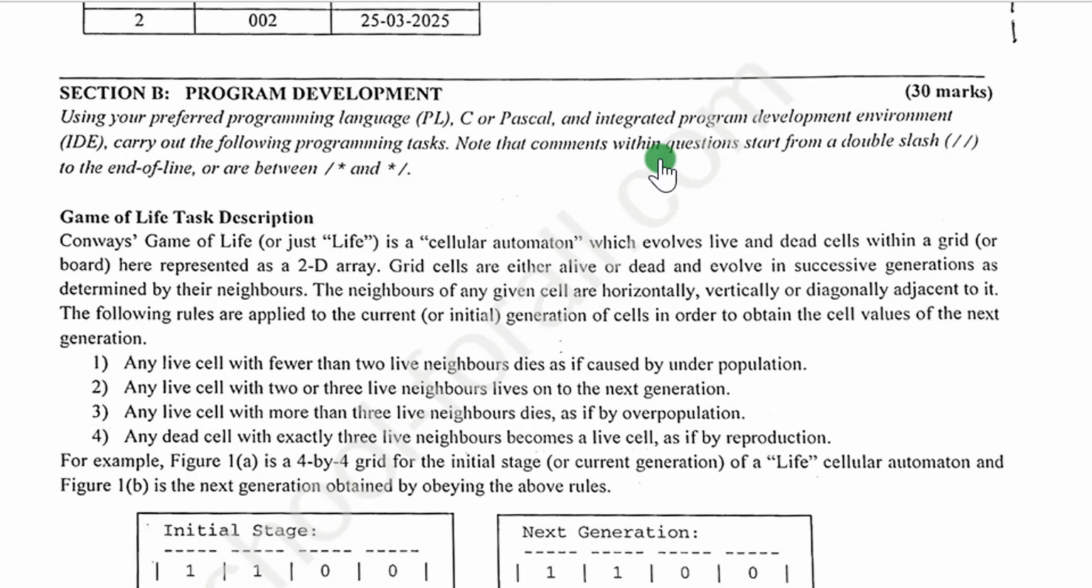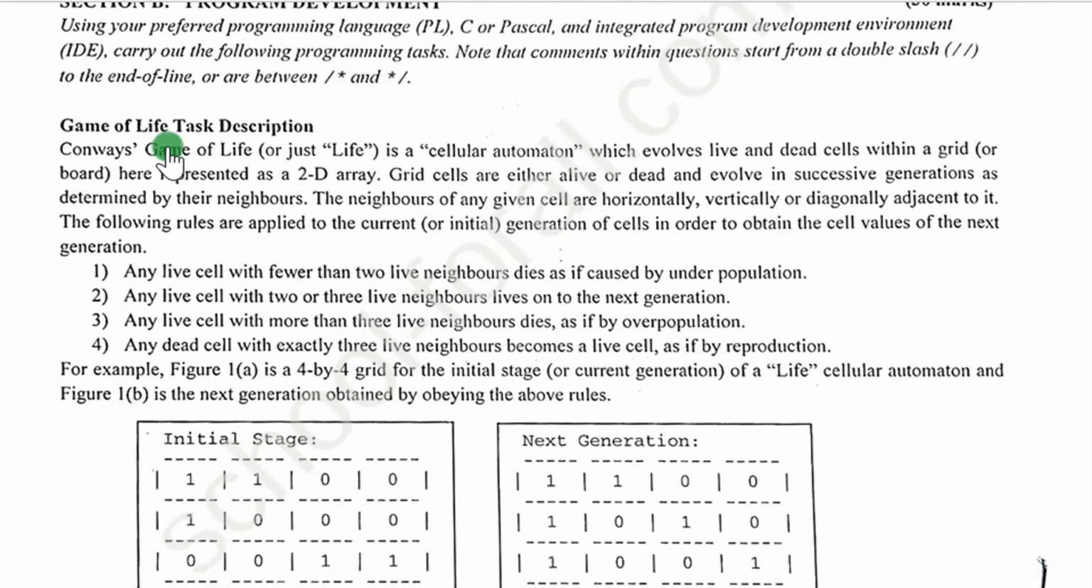Note that comments in the questions start from a double slash to the end of the line, or are between slash star and star slash. They're just helping you. They're telling you that anything starting with a double slash represents a comment, or any text between slash star and star slash is a comment. Now this is where the question starts.